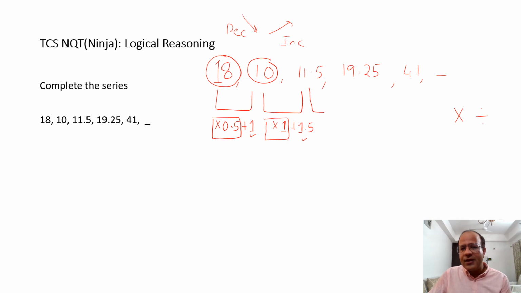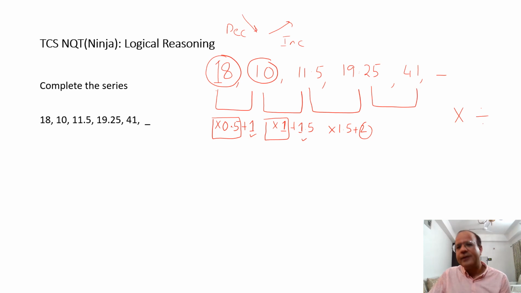So if things are going fine with this trend, next time I'm going to multiply with, let's say, 1.5, and next time I'm going to add a 2 to it. So if I do 11.5 into 1.5, so 11.5 into 1 would be 11.5, and half of it would be like 5.75. So if I add 5.75 to 11.5, I'll be getting 17.25. If I add a 2 to it, I'll get 19.25. So yes, it is working.